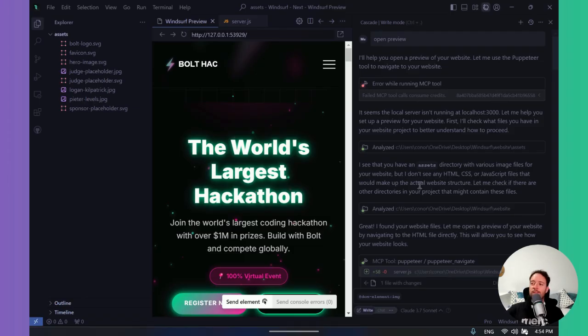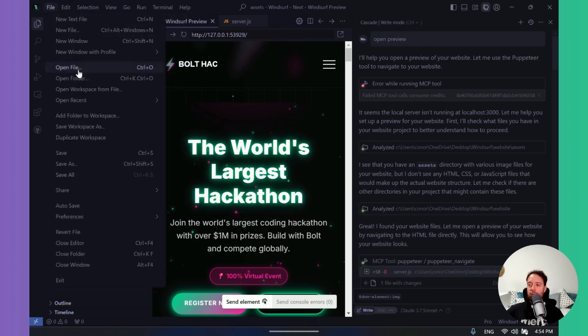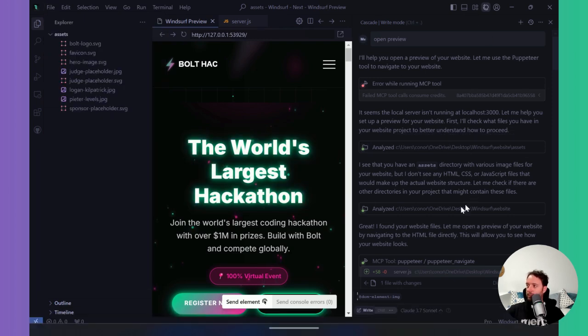So this is what Windsurf looks like. Okay, it does look a bit intimidating, I suppose, with all these buttons. There's tons of stuff here, but really what you just need to do is open a folder, open up a new folder, and then just start. You press Control L, and then this panel over here opens, which does everything. This is the Cascade mode, which does everything.